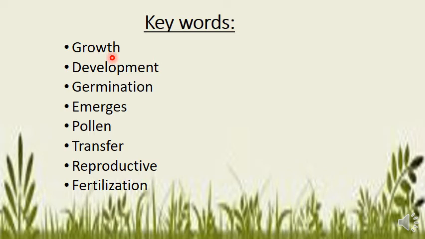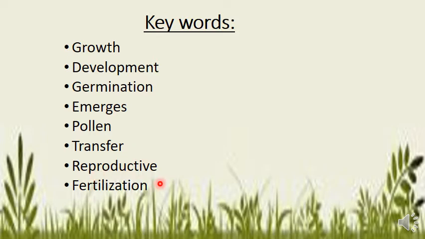Number 3 is germination. Now what is germination? Like I told you before, when the seed bursts out and grows into a plant, that process is known as germination. Emerges means coming out of something. Pollen is a yellow dusty substance produced by plants. Transfer means taking one thing to another.